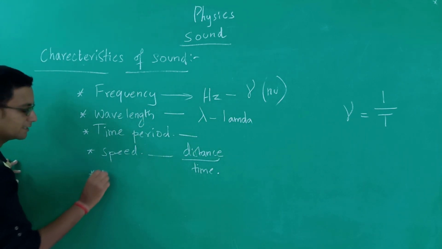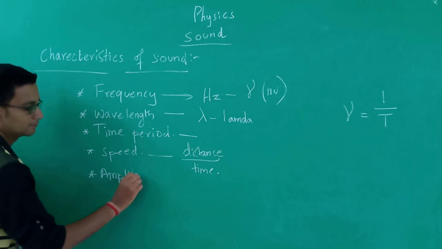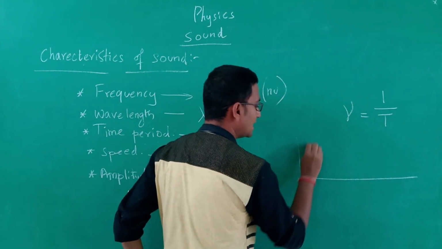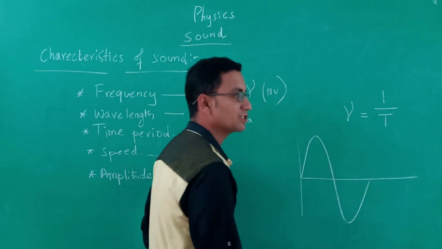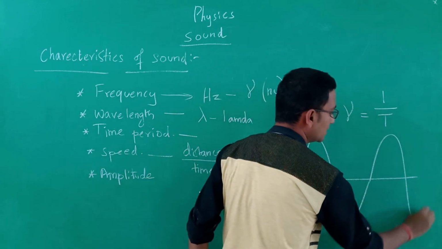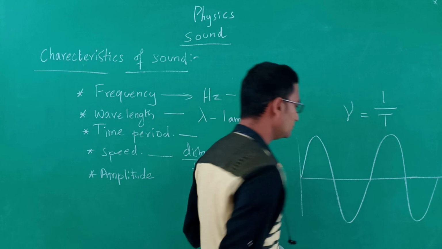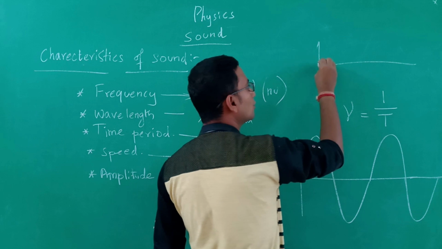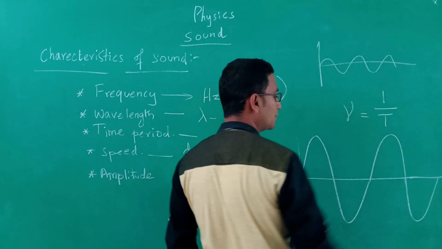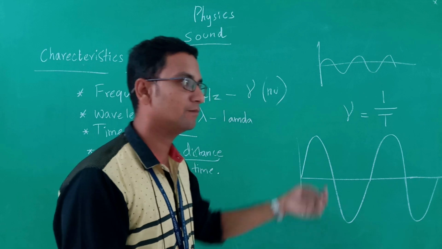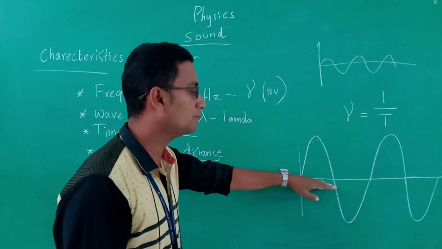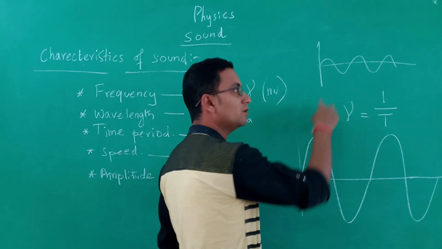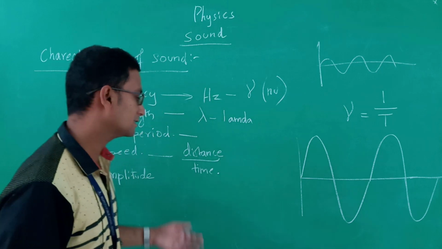There is one more property, that is amplitude. Amplitude is nothing but the maximum displacement from the mean position. Here the object is displaced more, the wave is displaced more. Here the wave is displaced less, but the frequency is the same. The wavelength is the same. Only the movement of the particle from the mean position is more here and less here. That property determines the amplitude.